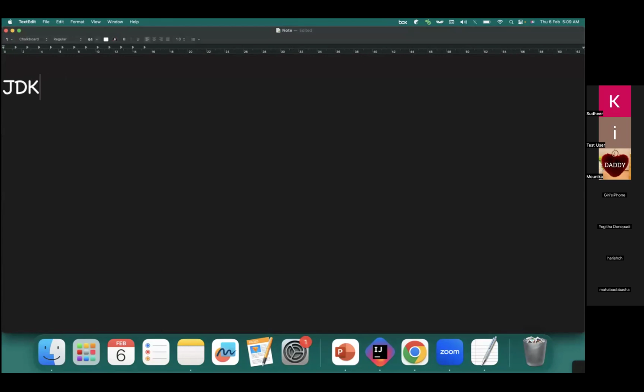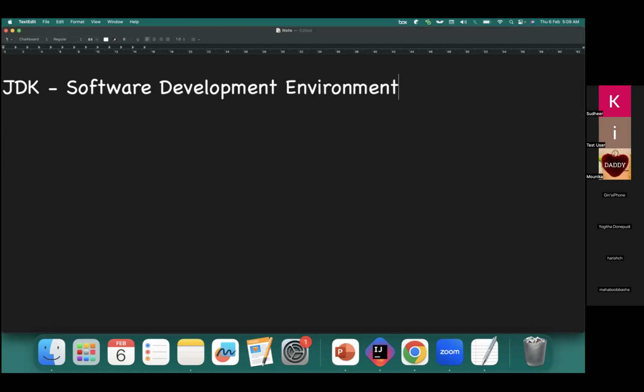JDK means software. It provides a development environment used for developing Java applications.